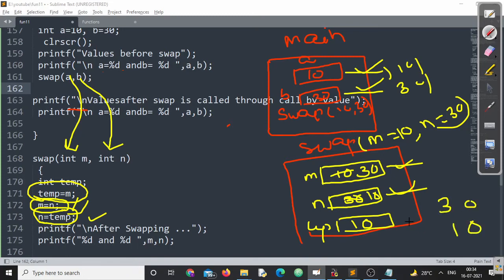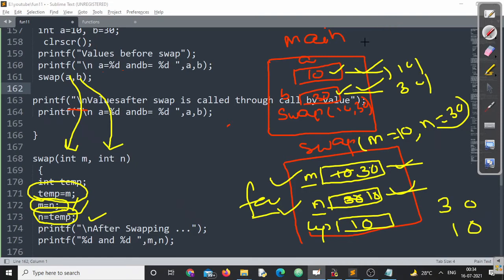Remember, listen to this particular program. The values of m and n are changed. My question is, these are formal arguments, right? Now with the changing of m and n, does it reflect on a and b? Because m and n are in no way related to a and b. So by changing the values of m and n, it doesn't have any effect on the values of a and b, because the variables a and b